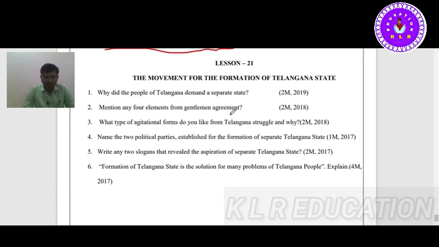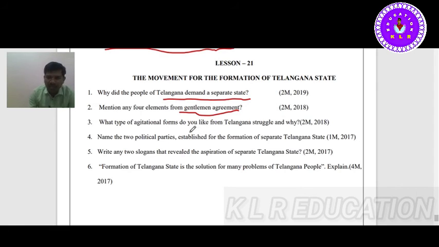And last and final lesson: the movement for the formation of Telangana state. Why did the people of Telangana demand a separate state? As you know, because of the injustice which happened against Telangana, and in the gentleman agreement, whatever promises were accepted, these all were not fulfilled. Mention any four elements of the gentleman agreement. As you know, the gentleman agreement is the weapon for Telangana, but the gentleman agreement was ignored by the Andhras, and they are asking to write any four.